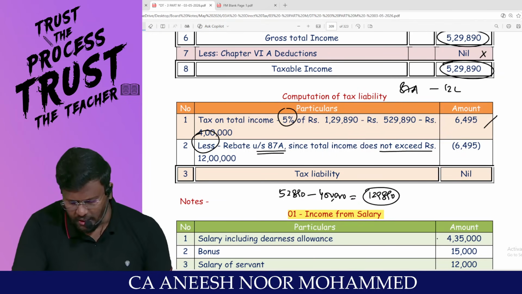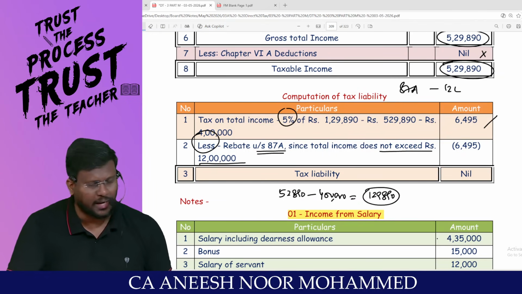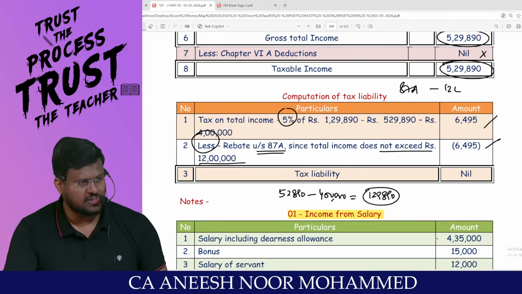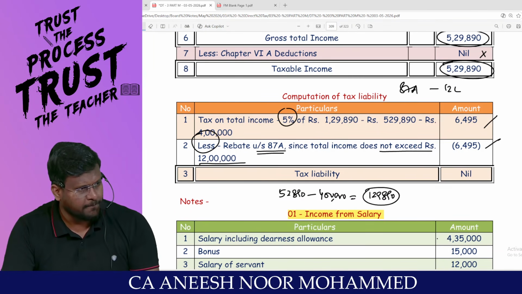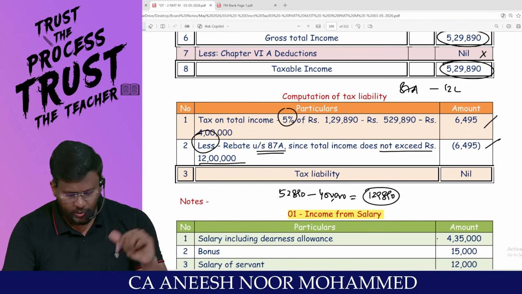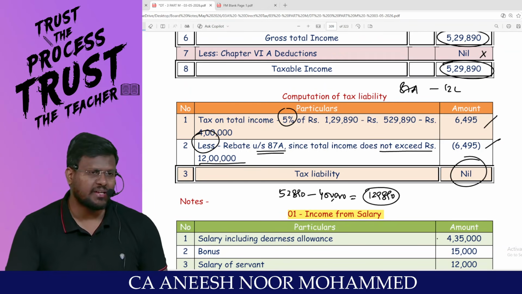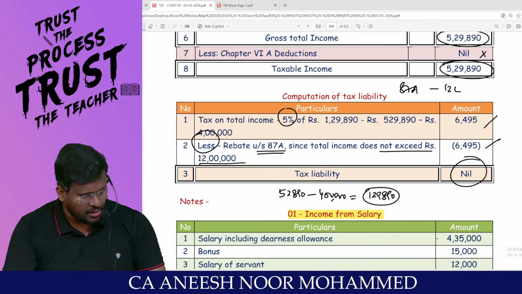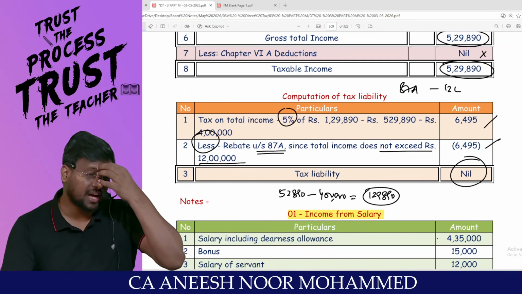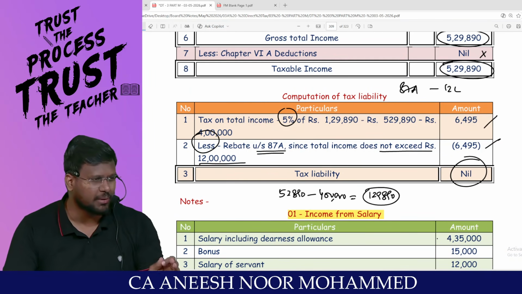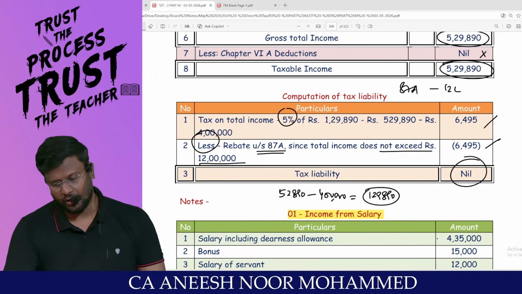Since the total income does not exceed 12 lakh, the statutory limit of 60,000 or tax payable, whichever is lower, can be claimed as 87A rebate. That means this assessee is not liable to pay any amount because, sir, up to 12 lakh rupees, there is no tax liability under the default tax regime.